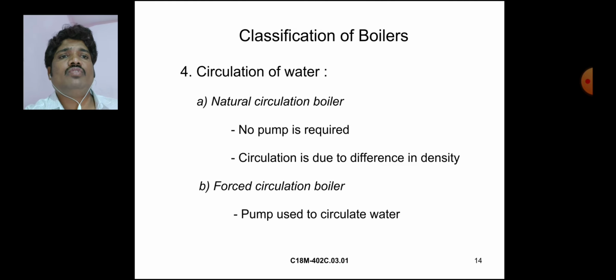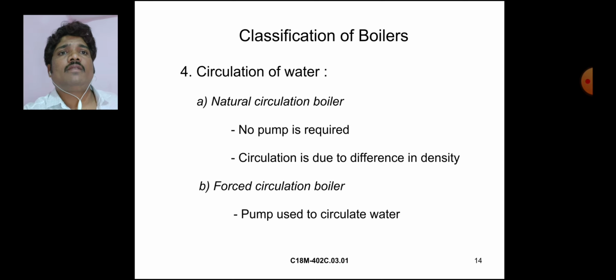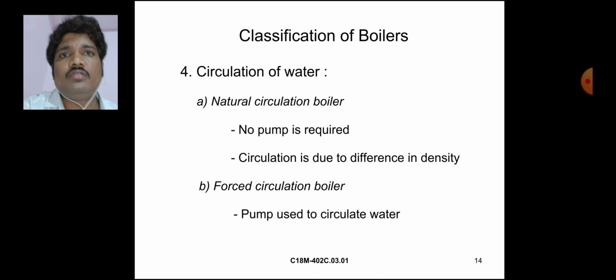These are the classifications by circulation of water: natural circulation boiler and forced circulation boiler. In a natural circulation boiler, no pump is required, and circulation is due to the difference in density. In a forced circulation boiler, a pump is required, and the pump is used to circulate the water.